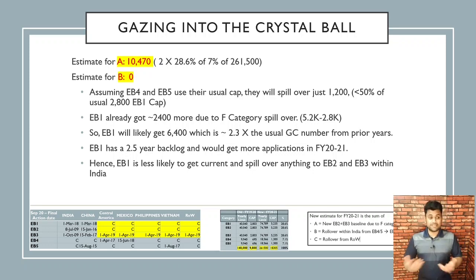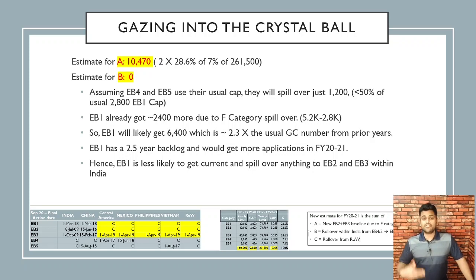Estimate for B, in my opinion, is 0. Again, I'm trying to be very conservative here in estimating what will spill over from EB4 and EB5 to EB1 and then come down to EB2 and EB3 India. Let's see the reasons why, right? As you can see in the bottom of the screen, EB4 and EB5, as of September 2020, before this October bulletin, were already current. And assuming EB4 and EB5 use their usual cap, which is around 700 green cards, they have 1,300. So they will roughly spill over 1,200 back to EB1.